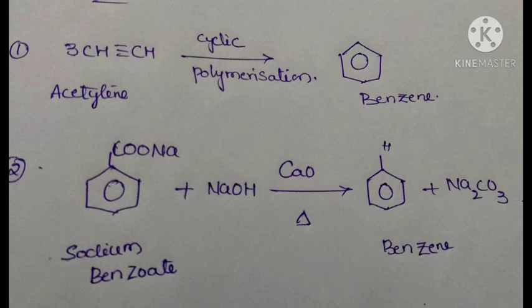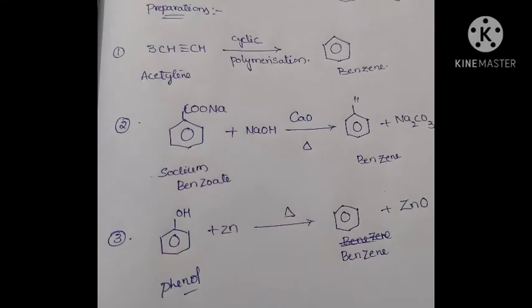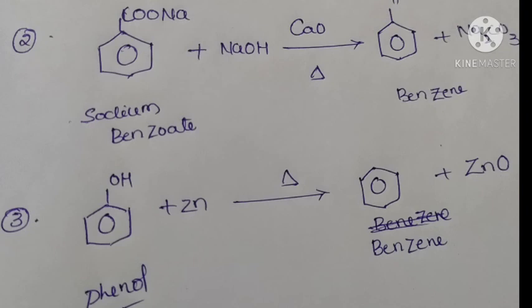And the next one is zinc reduction. We are taking phenol. A benzene ring carrying an OH group is called phenol. The alcohol group is present. In presence of zinc, by strongly heating, it removes ZnO and benzene is formed. These are the preparations of benzene.